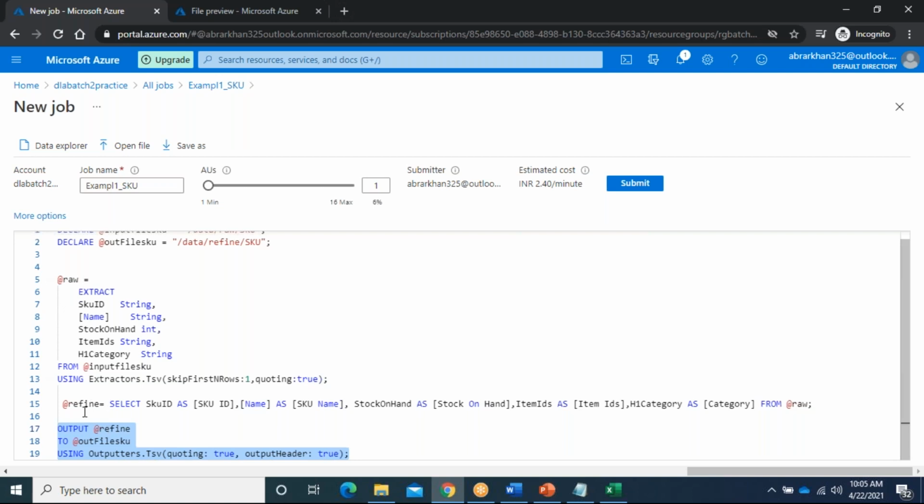So we are using row sets in our scripts. A row set is temporary memory. It will hold data for some time. In any programming language, we have data sets and variables. What is the scope of a variable? Maybe it is a local variable within the loop only. If you declare it outside the loop, the variable scope will be outside. Like that, here the row set's scope lasts whenever it is executing. Once the execution is done, the scope is removed and we don't have any data. But here we have the data in the files.